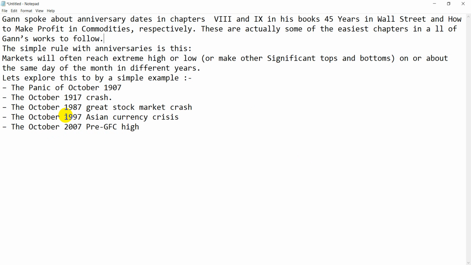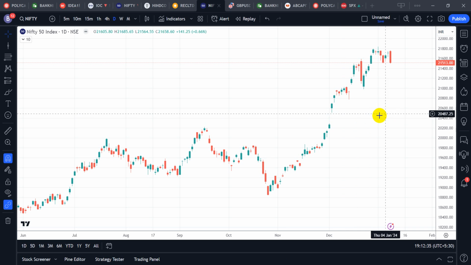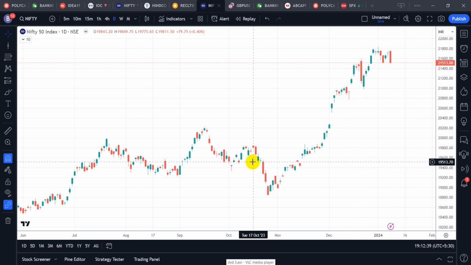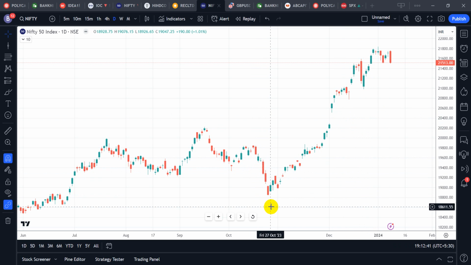Like this year, even though we had a wonderful bull market going on in 23, check October 20, October. You saw the first major correction of the market. Nifty corrected almost 1,000 points, right? So October is the month which generally affects all the global markets. See here, from 17th October, this down move started.